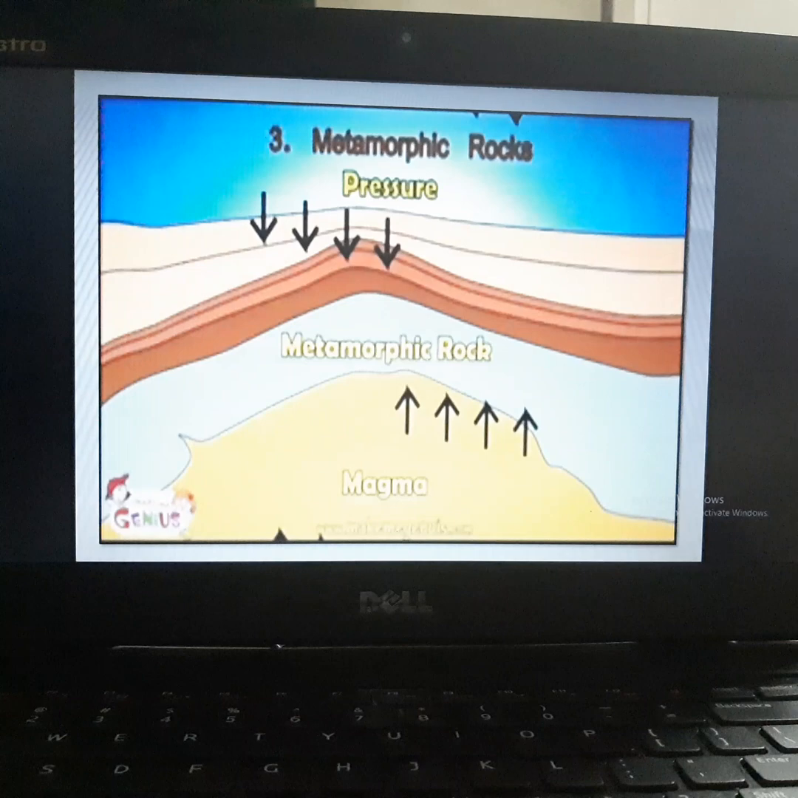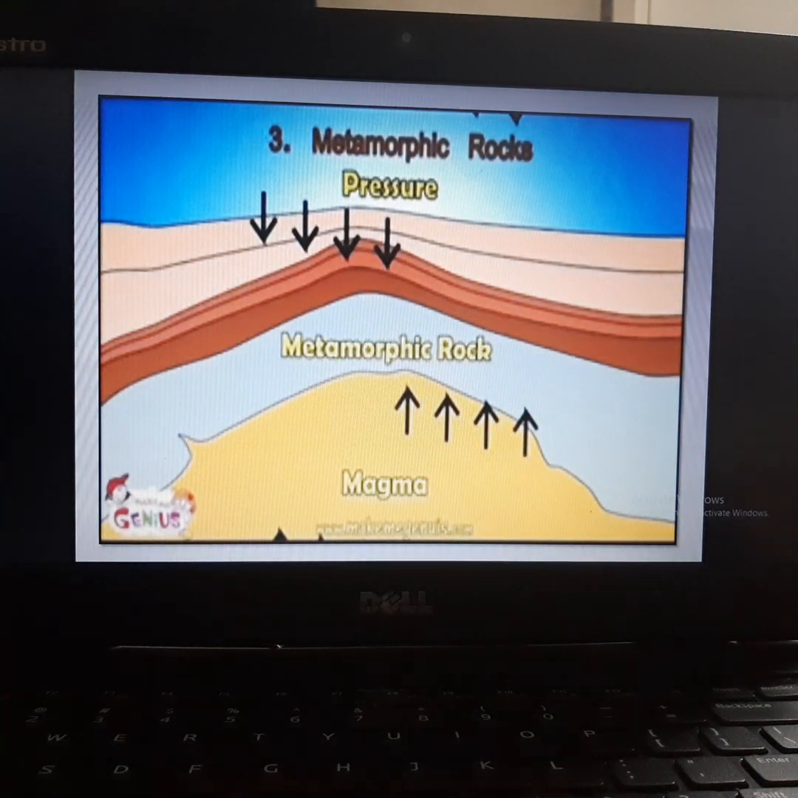Okay. So next is the metamorphic rocks. And what do metamorphic rocks mean, students? When igneous rock and sedimentary rocks, due to more pressure from the rocks above and below, become hard, that is called a metamorphic rock. So this arrow shows the pressure. It shows the pressure on the igneous rock and the pressure on the sedimentary rocks, and then it forms the metamorphic rocks.